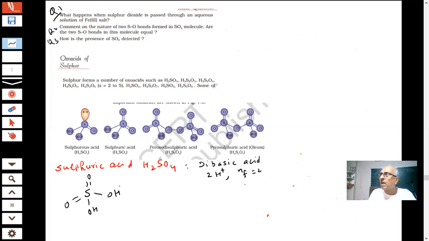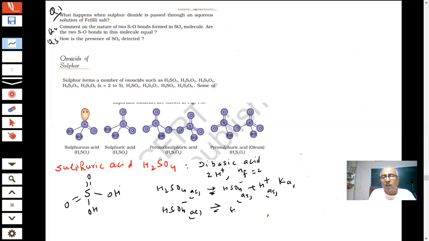H2SO4 gives HSO4 minus and H plus, with Ka1. Aqueous HSO4 minus gives H plus and SO4 2 minus, with Ka2. The question was given: which is greater, Ka1 or Ka2?